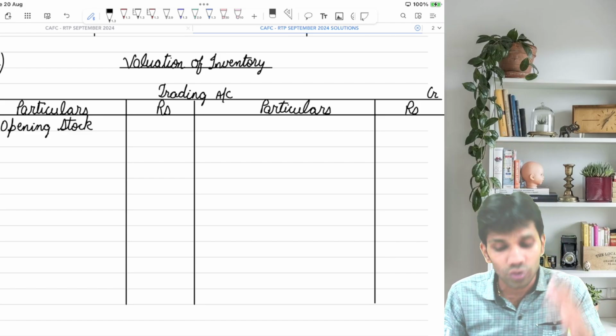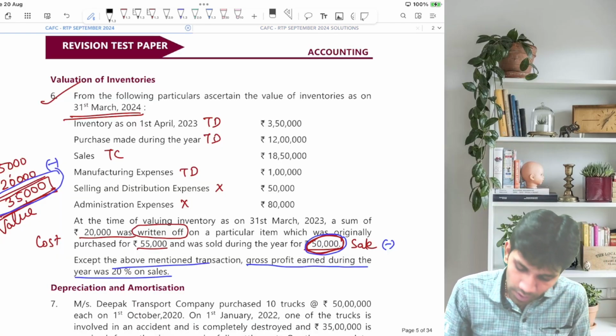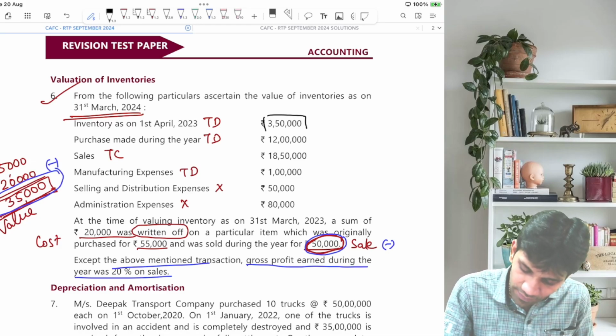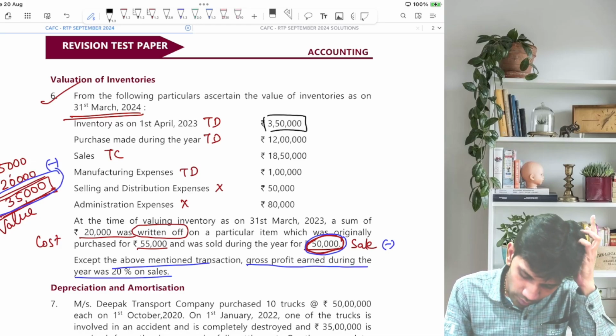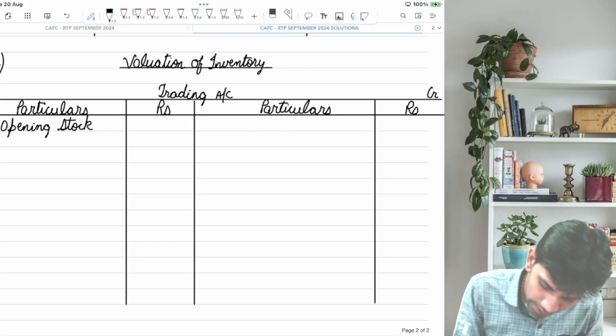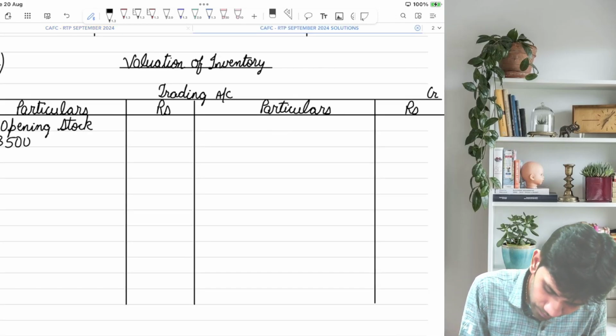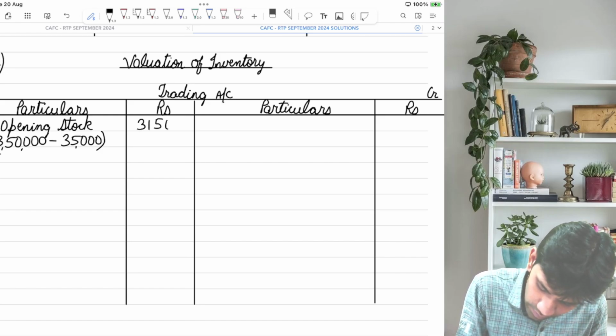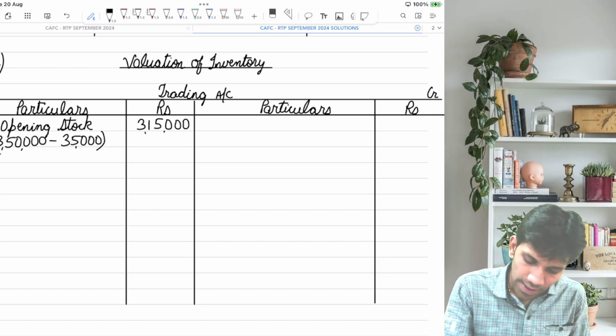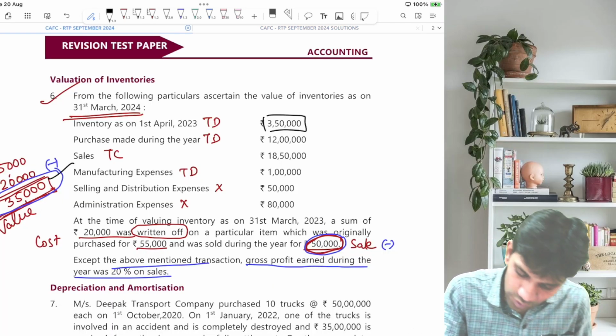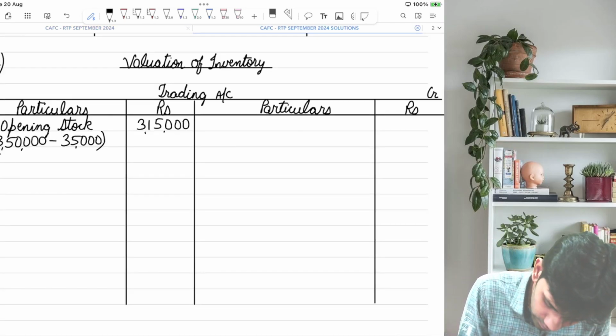So by default, opening stock will also include that abnormal item. So how much opening stock was it? 3,50,000. And what is the value of the abnormal good? 35,000. So I'll say 3,50,000 minus 35,000. So my stock comes to 3,15,000. Next, to purchase is 12 lakhs.